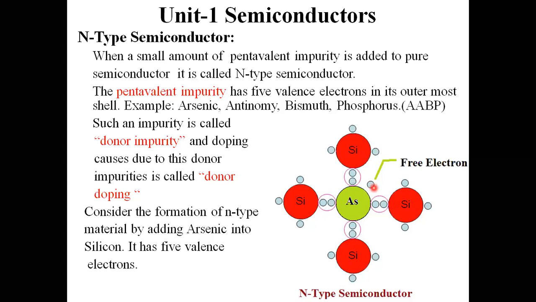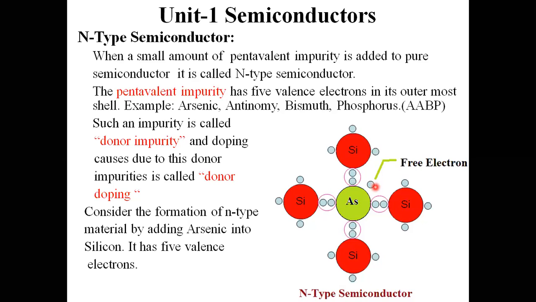If I add one impurity to the pure form of semiconductor material, I acquire one free electron. Similarly, if the impurity concentration keeps on increasing, the free electron concentration also increases.